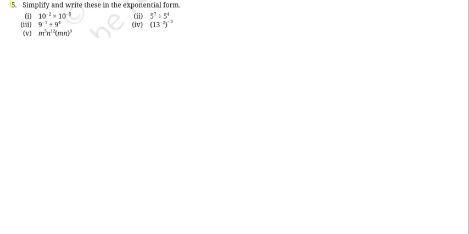Next question is question number 5. Simplify and write these in the exponential form. Let us take these questions one by one. So the first one is 10 to the power of minus 2 into 10 to the power of minus 5. यहाँ पे हम यूज करेंगे कि when the two numbers have the same base and they are in the product, उनके जो powers होते हैं वो add हो जाते हैं, m plus n हो जाता है. तो यहाँ पे 10 to the power of minus 2 plus minus 5, which is going to give me 10 to the power of minus 7.